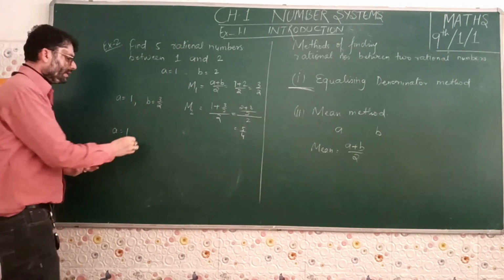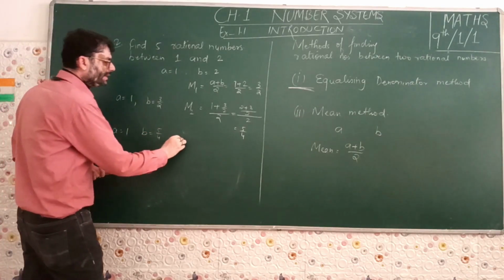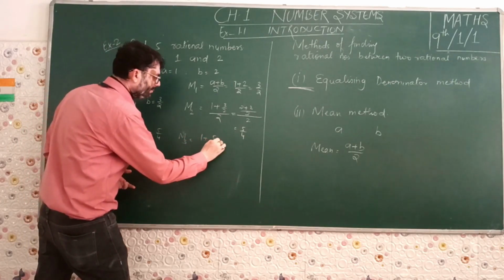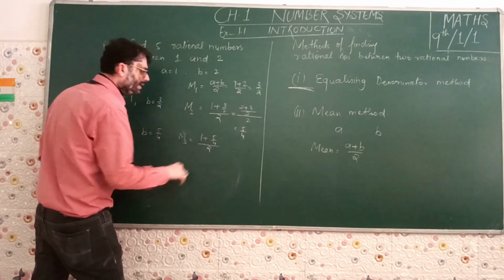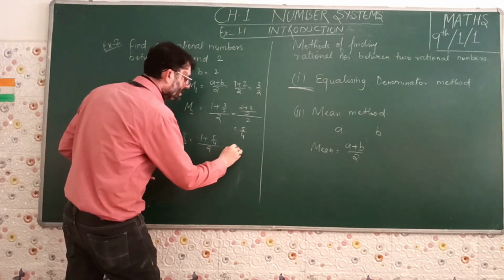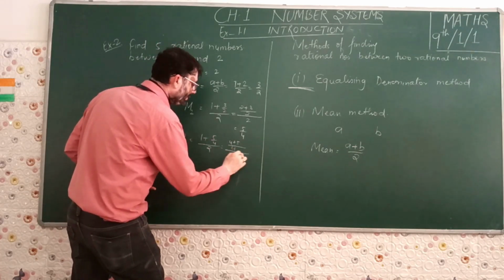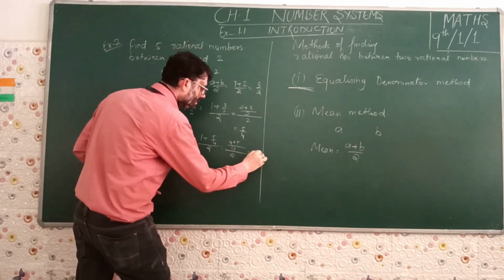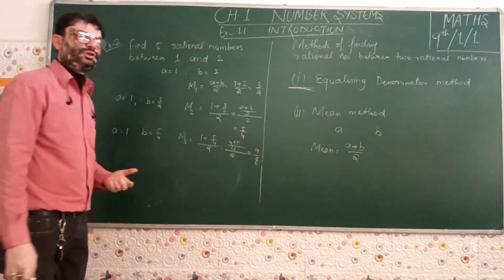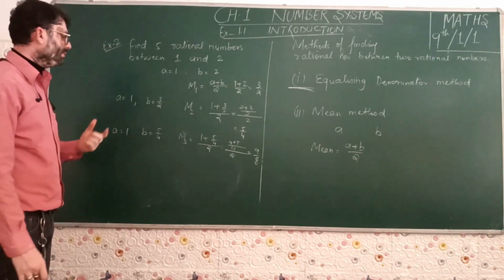Here A is equal to 1, and now we will be taking B is equal to 5 by 4. Then we will be getting our third number. This is 1 plus 5 by 4 divided by 2. Again, you solve the numerator by taking LCM. So your LCM is 4. This is 4 plus 5 whole divided by 2, and you get this one as 9 by 8. This 4 comes to the denominator part. So you have got your third rational number between 1 and 2.